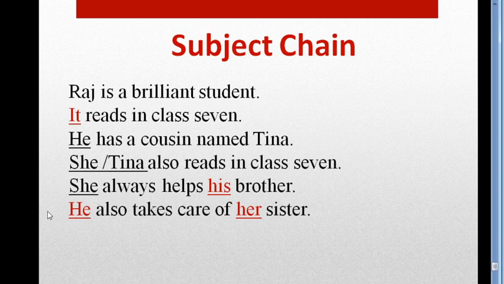So we have to use a noun here and the noun is Raj. He is indicating Raj, so we have to use the noun here, not the pronoun. So we have to write Raj. Raj also takes care of her sister. It's not her, it's his. Raj also takes care of his sister.